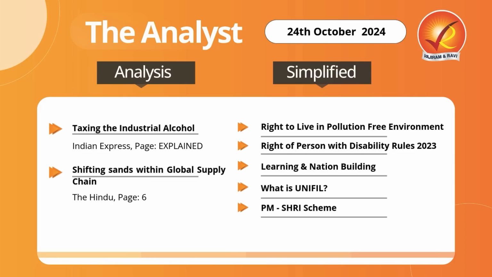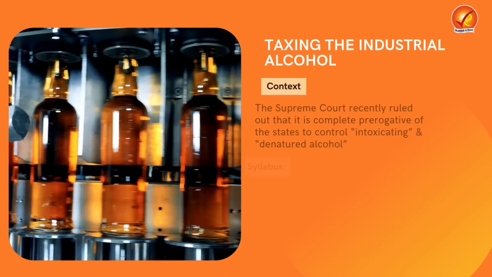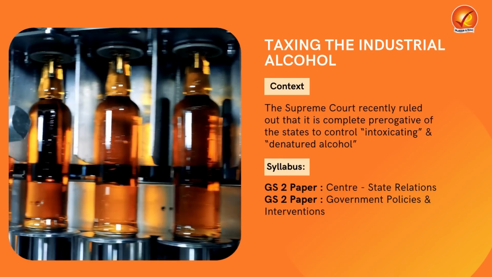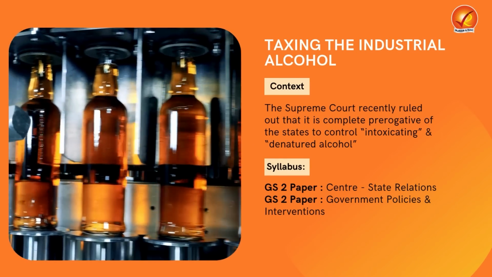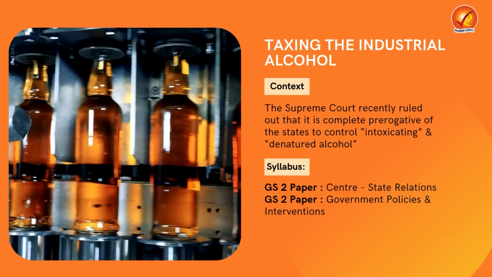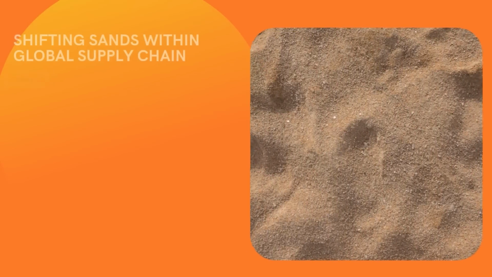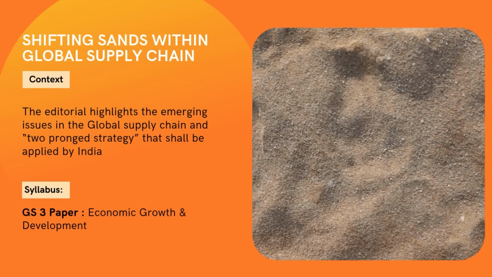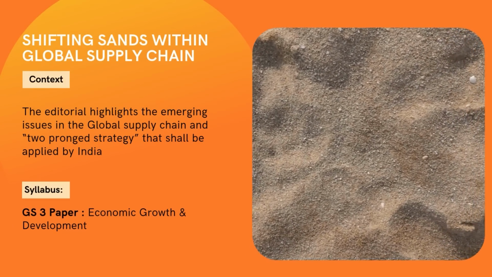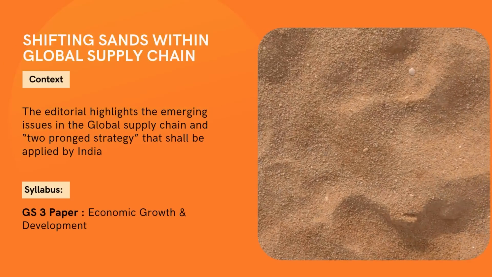From your analysis section, we'll be taking up the first important article, which talks about the issue of taxing industrial alcohol, which emerged between center and state governments, and the recent verdict of the Supreme Court on the same. Then in the second topic, we will examine the persisting challenges in the global supply chain, how it affects India, and what are the steps which have been taken by the government to tackle the same.